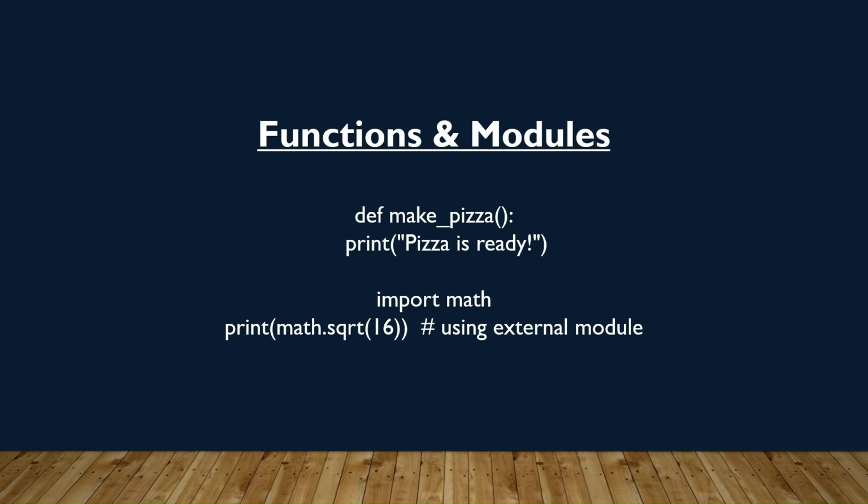Next one is functions and modules. Calling the make_pizza function is like asking the pizza chef to prepare a pizza whenever you need it. That's a function doing a fixed job. Using math.sqrt(16) is like getting help from an outside supplier for a special dish. That's a module providing extra ready-made features.